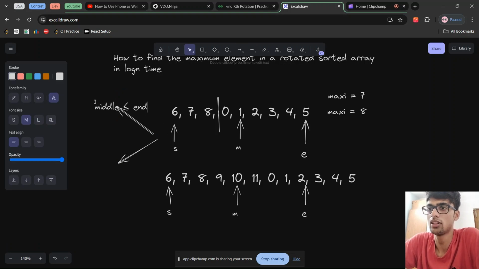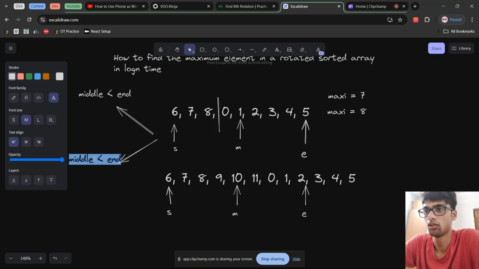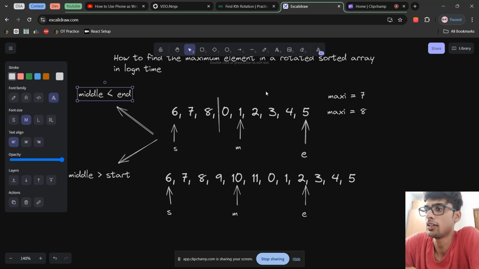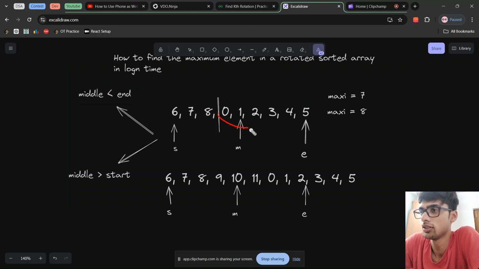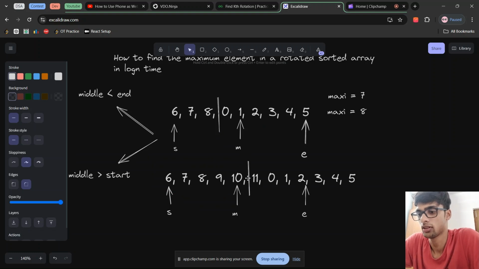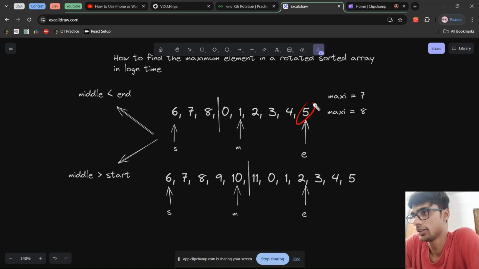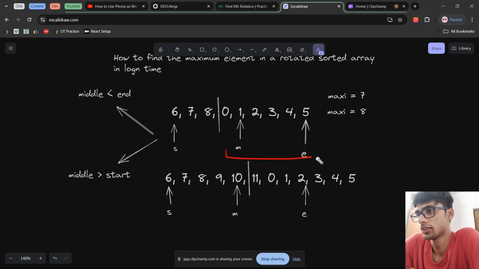Either the middle element is less than the end, or the middle element is greater than start. So if the middle element is less than the end element, then that means that your array is right sorted. And if your middle is greater than start element, that means that your array is left sorted. So how is that possible? Let's see. In the first example, your middle element is less than the end element. That means that this part of the array is sorted in ascending order, and this part is not.